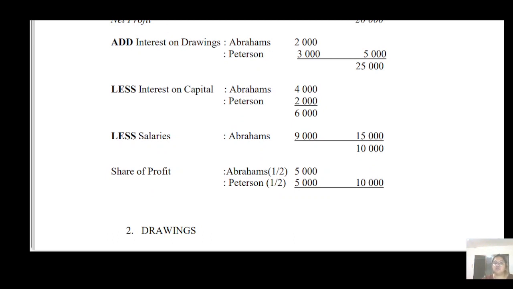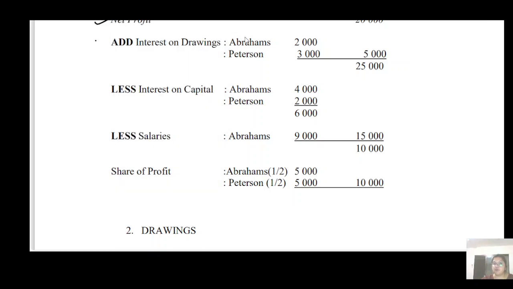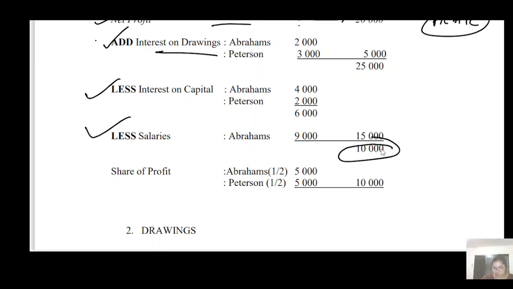First you have to record your net profit, and you get this net profit from your profit and loss account. Generally in the question it is clearly mentioned that this much is your net profit during the year, so you have to record it. Then you have to add interest on drawing, and except interest on drawing, everything you have to deduct. If you get a positive value, it means there is a profit. If you're getting a negative value, it means there is a loss.